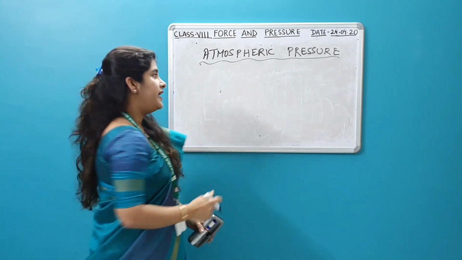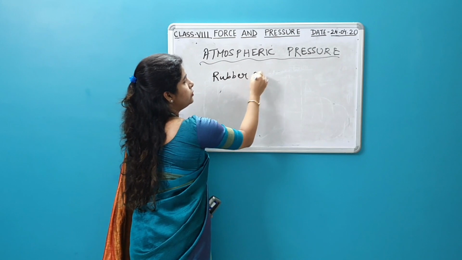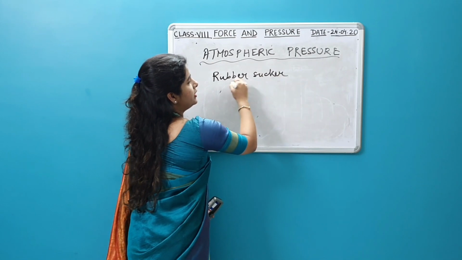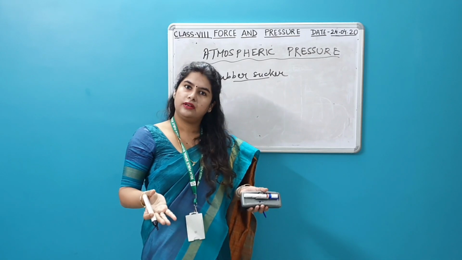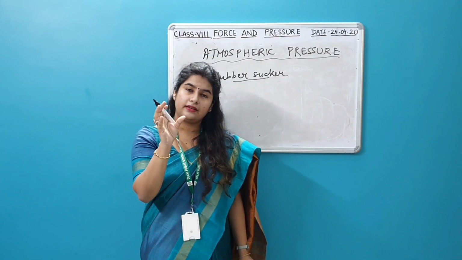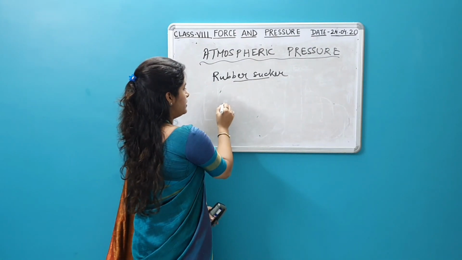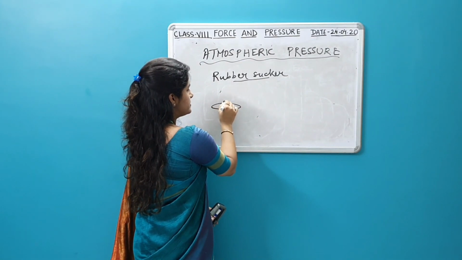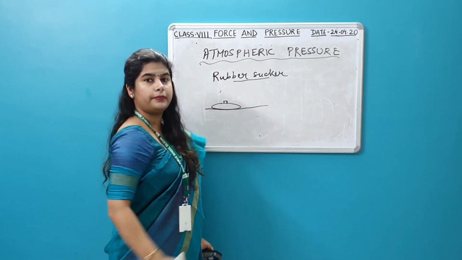What application do we have? Have you all seen a rubber sucker? Those vacuums which are used on tabletops and glasses are fitted on tabletops with the help of those rubber sucker vacuums. What happens to these rubber suckers? Supposing you have a rubber sucker like this, and you have already placed it on the glass top.